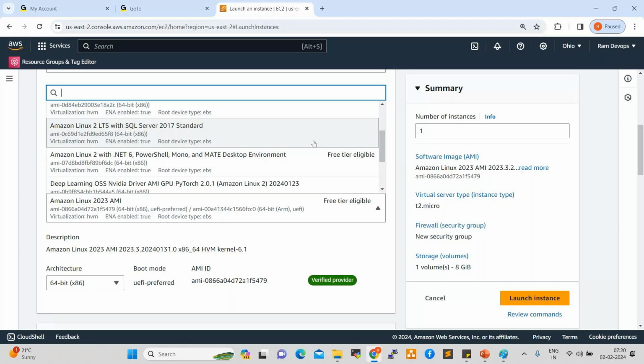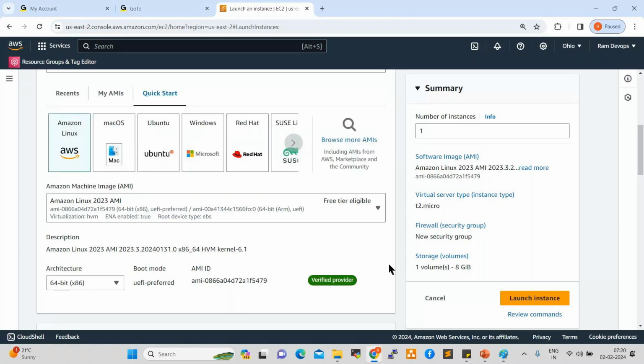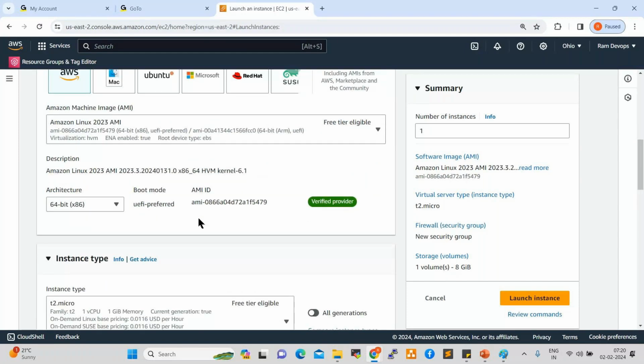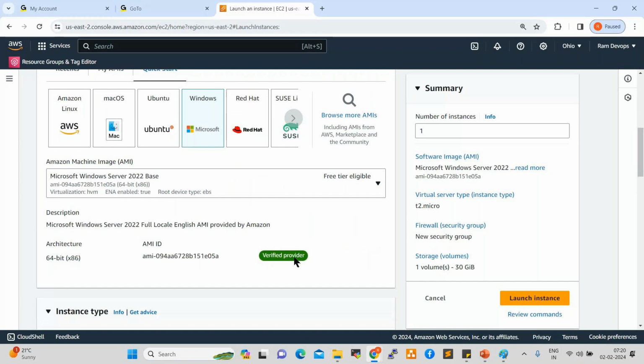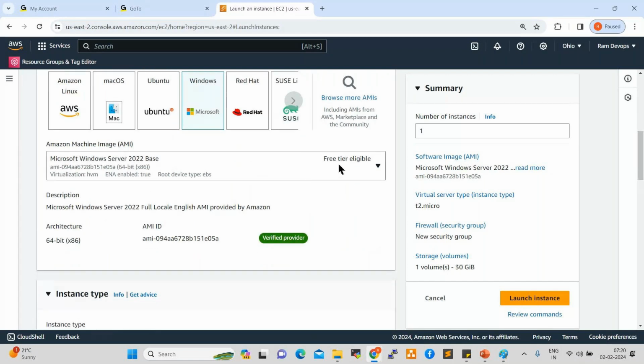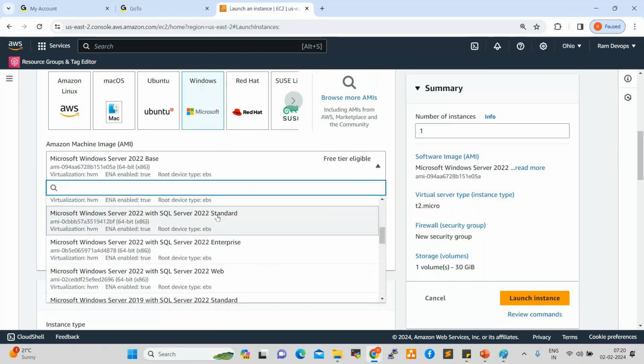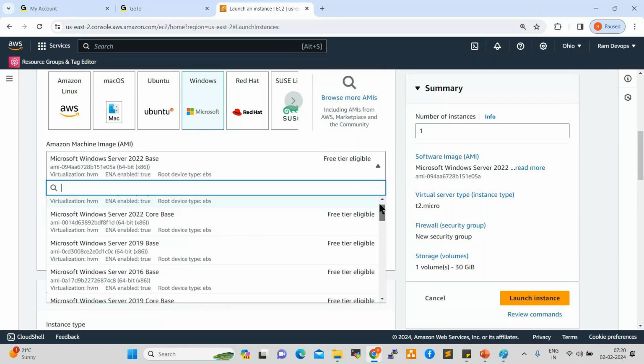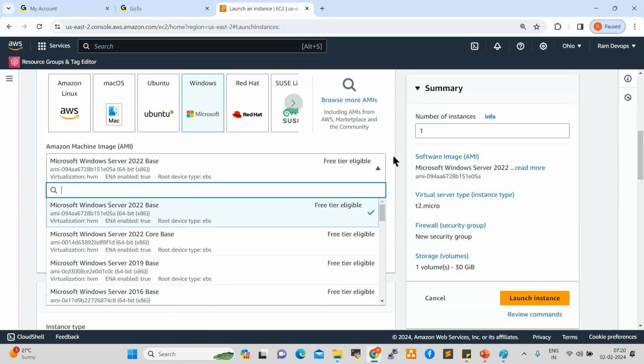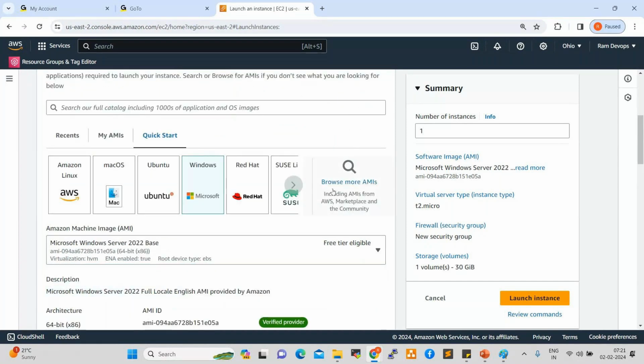So this is Amazon Linux. If you want to select Ubuntu or Windows, click on Windows. See here, these are all Windows flavors. Free tier eligible, free tier eligible. These are all not free tier. Now, if you click on Browse More AMIs, there is a tab here.